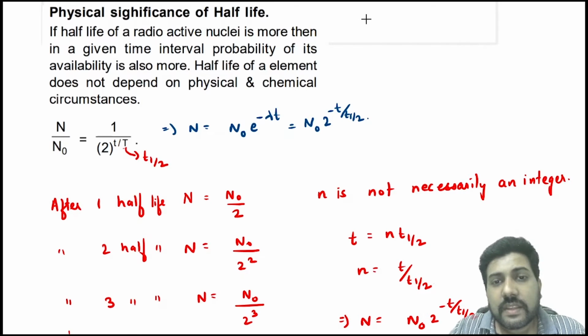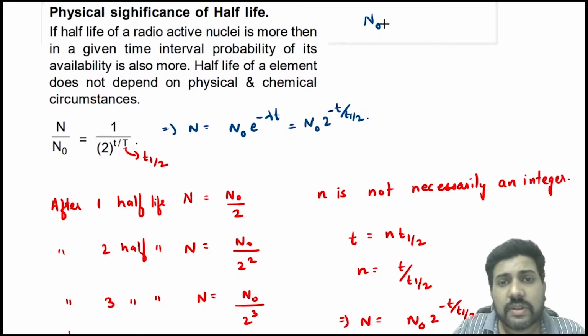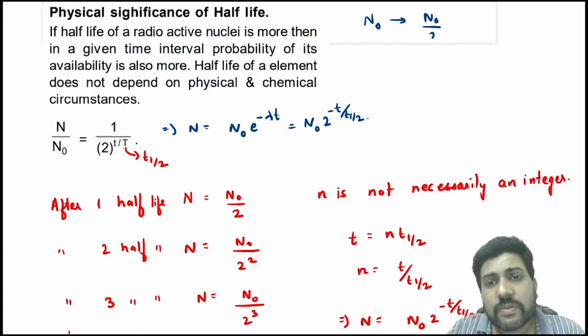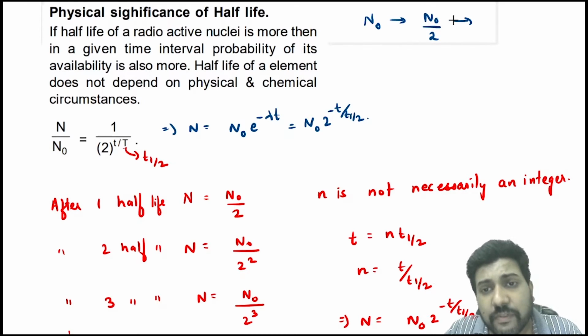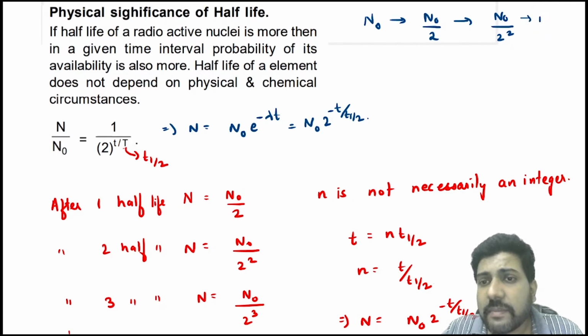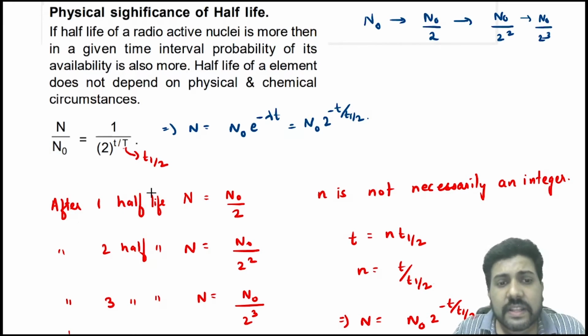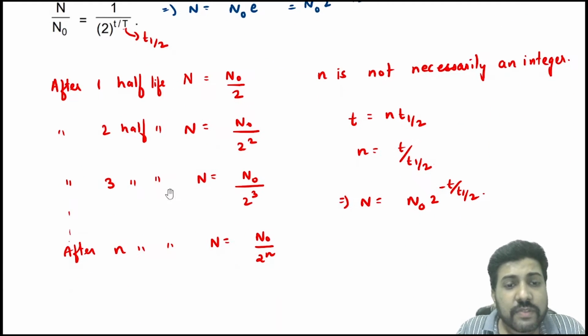Now, suppose at t equal to 0, the number of nucleus is n naught. Then after one half-life, it will become n naught by 2. After two half-life, it will become half of this, that is n naught by 2 square. Then after the next half-life, it will become n naught by 2 cube, right? So this will continue. So you will say after one half-life, the number of nucleus becomes n naught by 2. After two half-life, n naught by 2 square. After three half-life, n naught by 2 cube. After n half-lives, the number of nucleus becomes n naught by 2 power n.